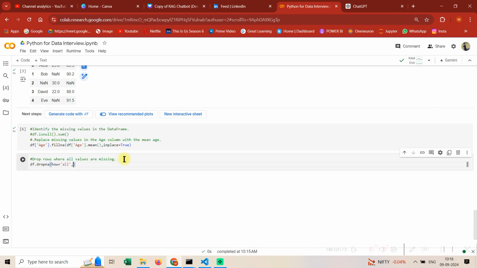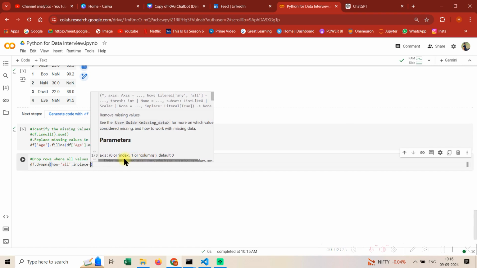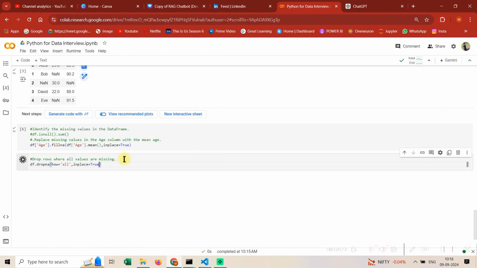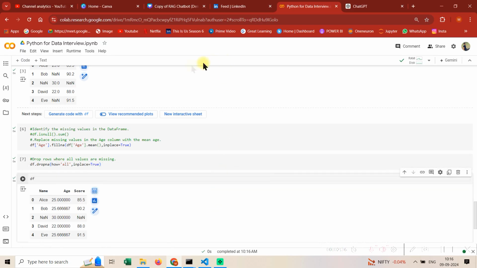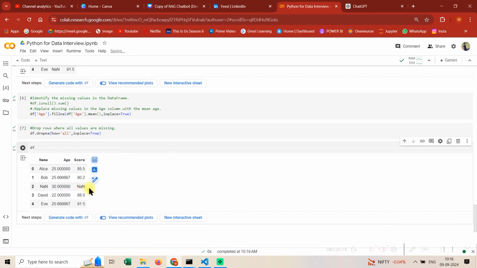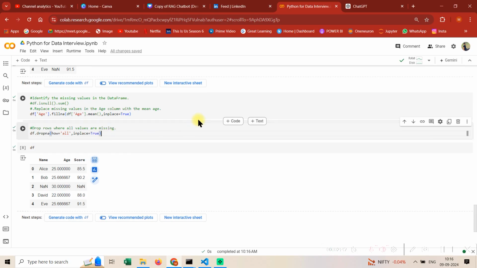This is the parameter which you should know: how equals all, meaning all values are missing, and then we can write inplace equal to True. So this is how you drop the rows where everything was null. So you've just dropped everywhere where the thing was null. Okay, so it didn't work. This still has score equal to NaN.